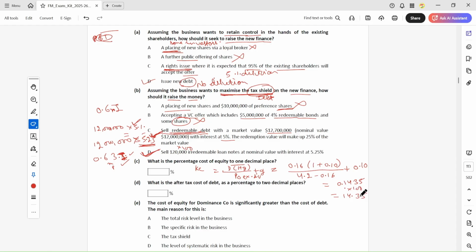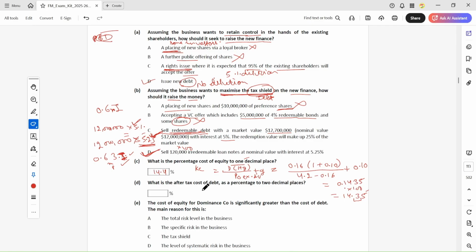For one decimal, the next digit is 5, so you have to round up to the next decimal point. So this will be 14.4.